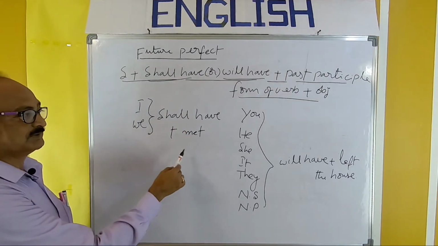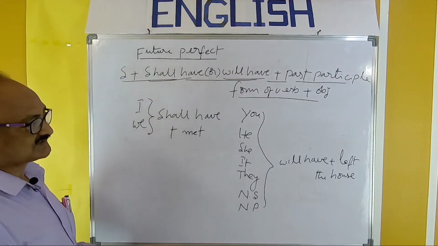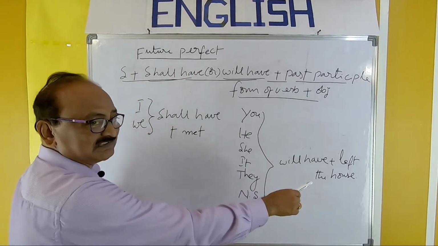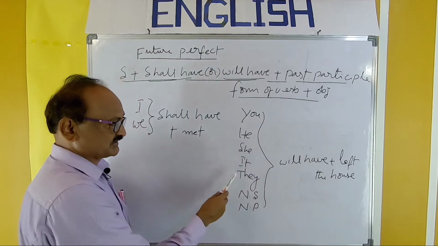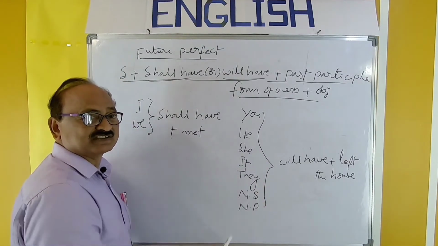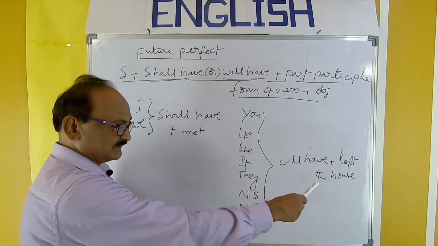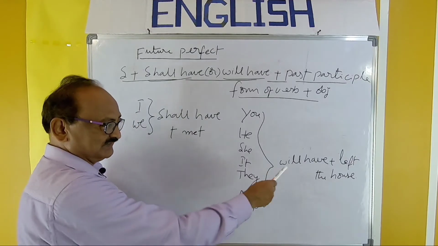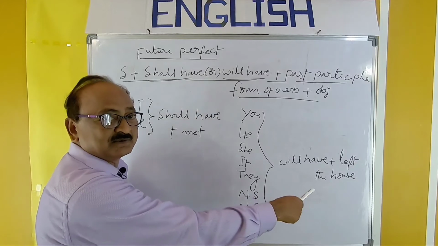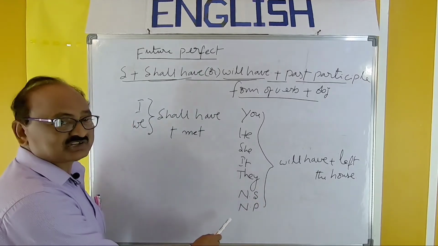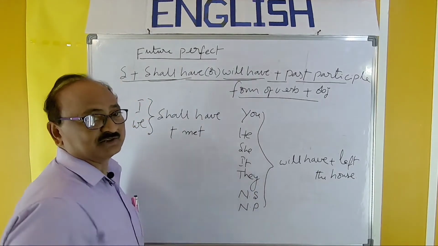We shall have met. Next, you will have left the house. He will have left the house. She will have left the house. It will have left the house. They will have left the house. Rajesh will have left the house. Children will have left the house.